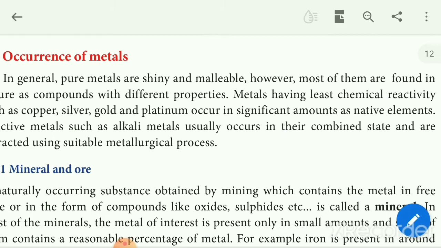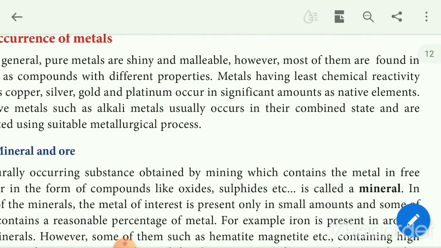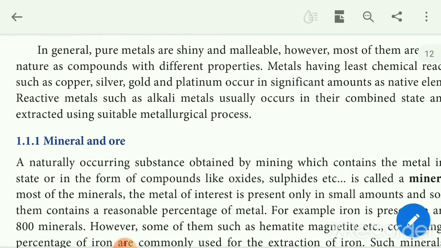Okay. So now, what is mineral and ore? The difference between minerals and ore. Minerals: a substance obtained by mining which contains the metal in free state or in the form of a compound is a mineral. And ore: a mineral which contains a high percentage of metal, from which it can be extracted conveniently and economically, is an ore. So all minerals are not ores, but all ores are minerals. Examples for mineral and ore: clay and bauxite.